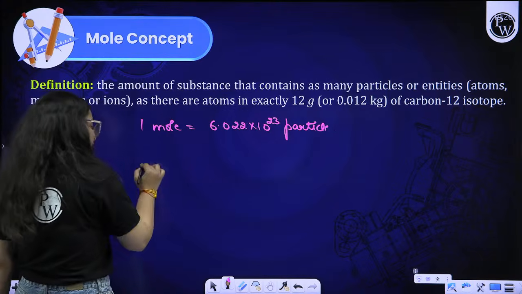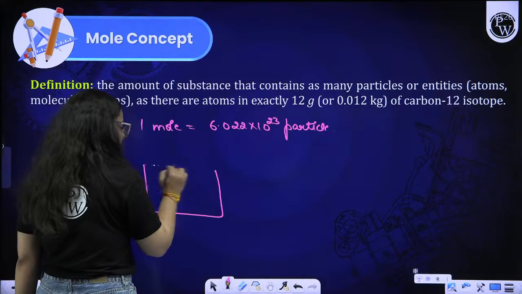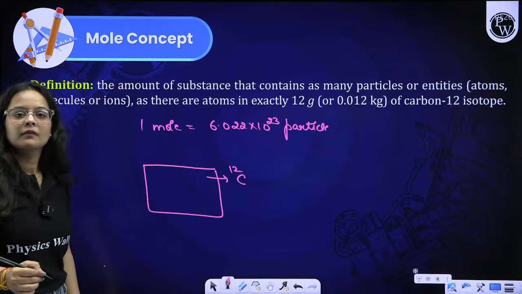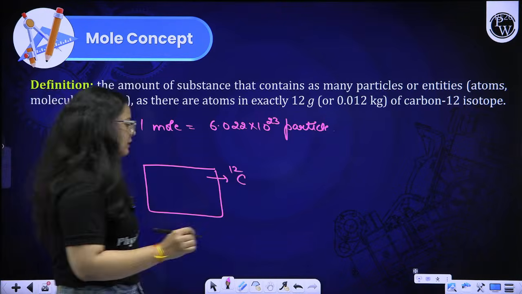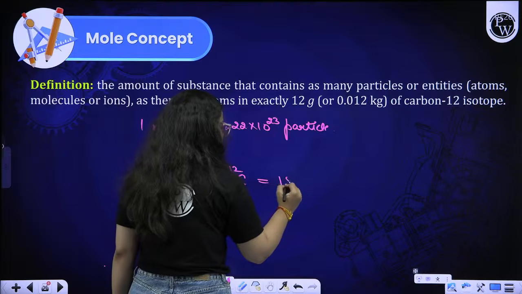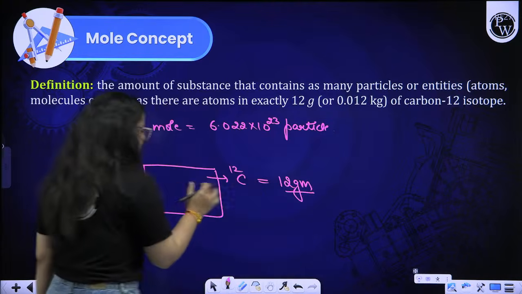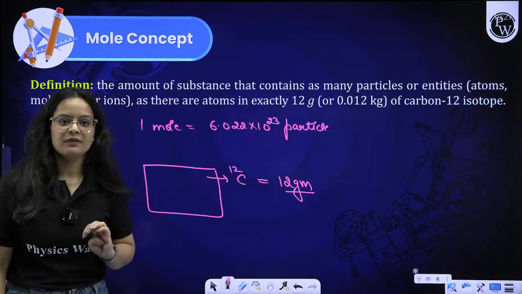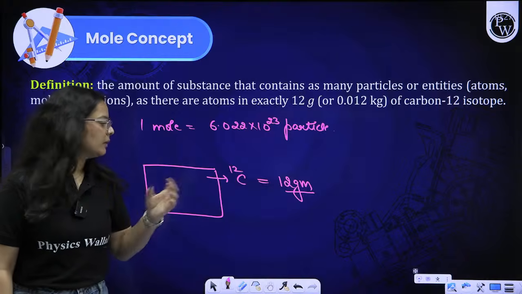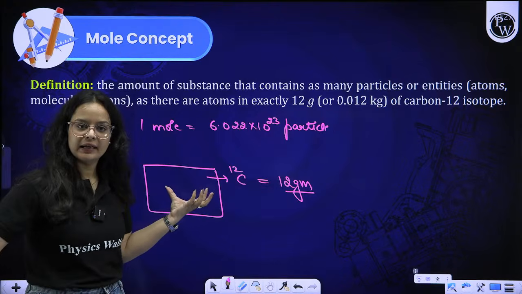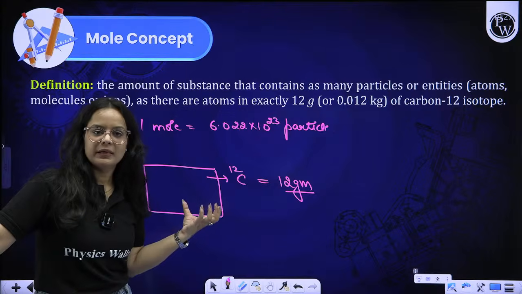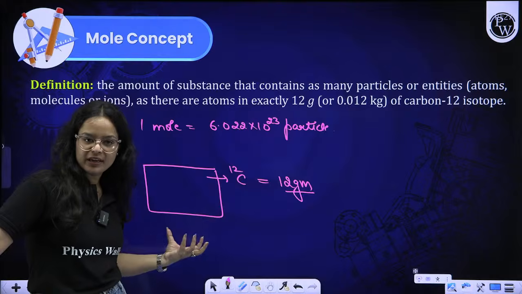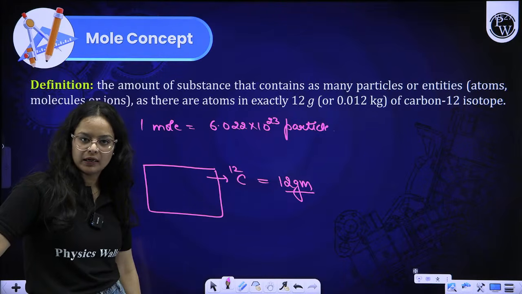Right? Because we are taking a container, let us say this is the container. Over the container, we are having carbon 12. And the weight of carbon 12 taken over here is 12 grams. Just listen to me carefully. Let us suppose we have a container. In this container, I am putting carbon 12. And the weight of carbon 12 that is taken over here is 12 gram. That I am weighing it. 12 gram is the weight of the particular thing.